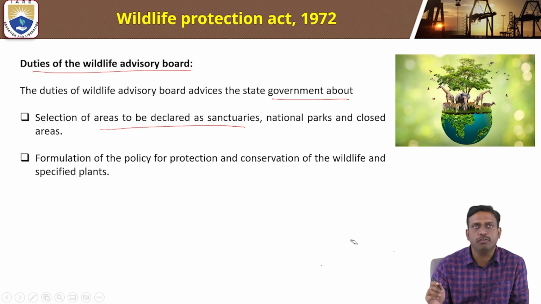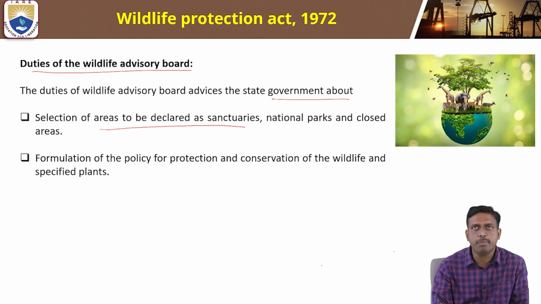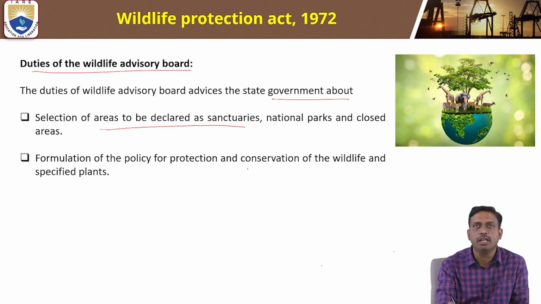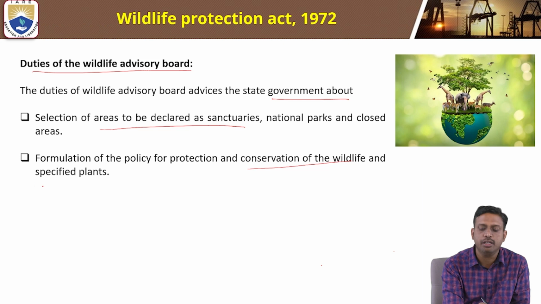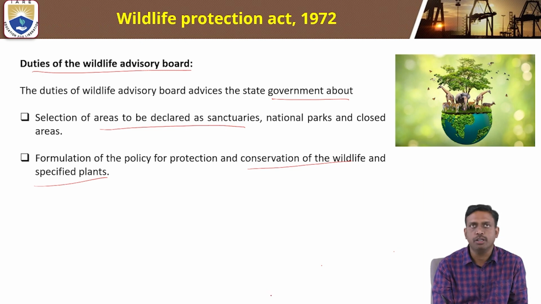It is the selection of areas to be declared as sanctuaries, national parks, and closed areas, and formulation of policy for protection and conservation of wildlife and specified plants. These are some of the duties of the wildlife advisory board given to the state government.